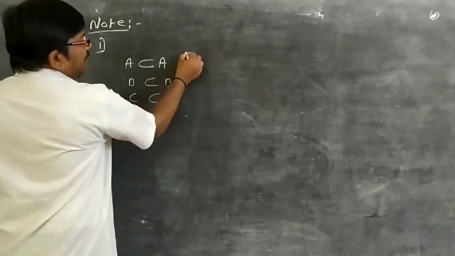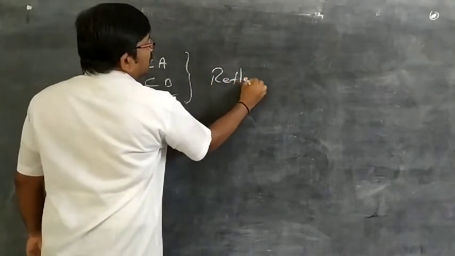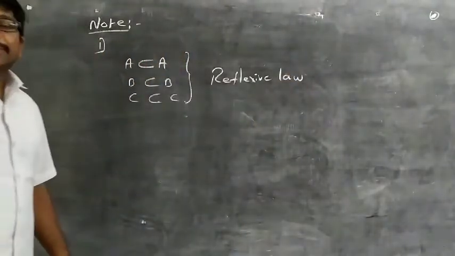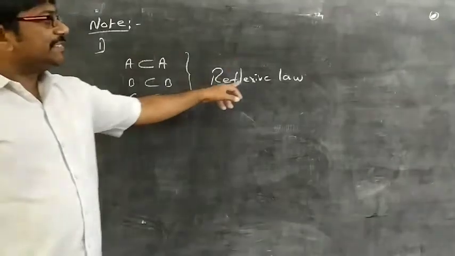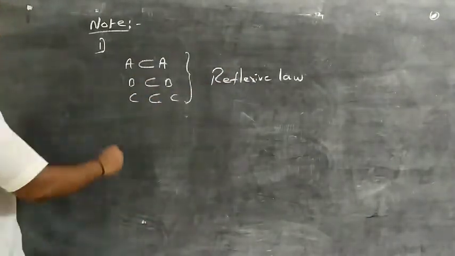It is called the reflexive law. Every set is a subset of itself. It is known as the reflexive law. So the reflexive law says that every set is a subset of itself. Let's go for the second one.